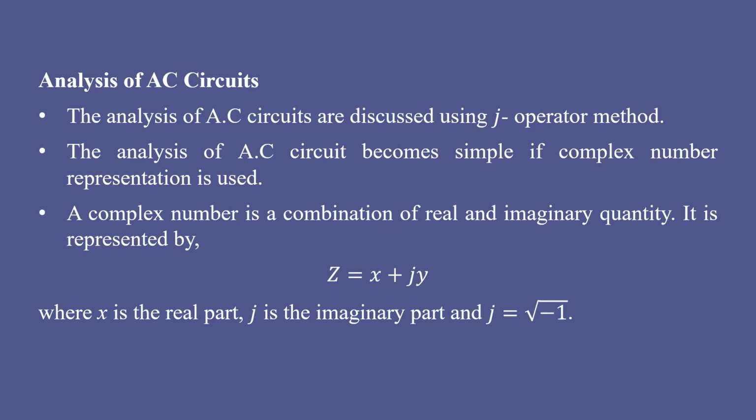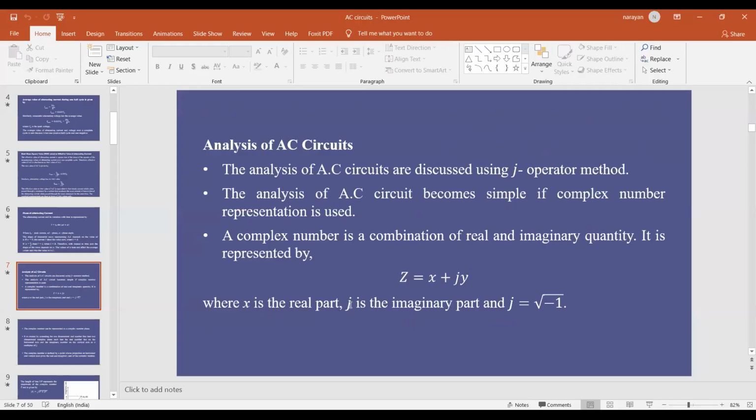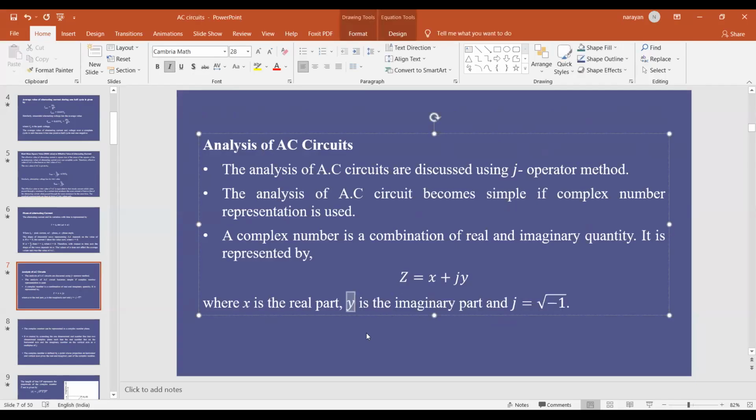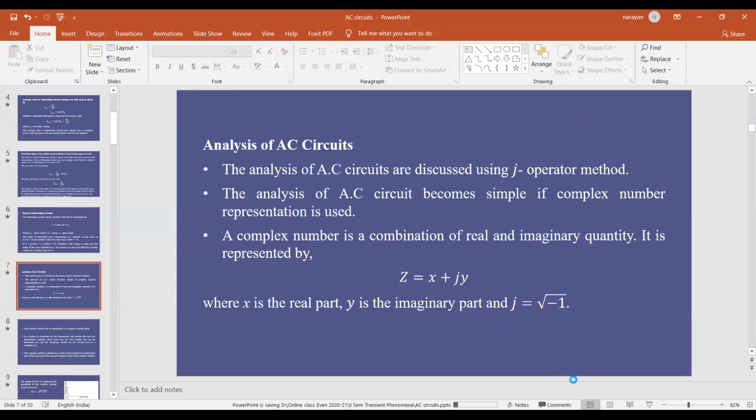A general complex number is represented as Z is equal to X plus JY, where J represents the imaginary part, and here X is the real part, Y is the imaginary part.